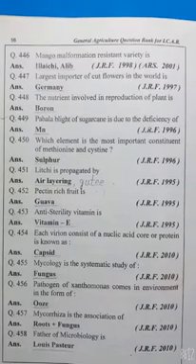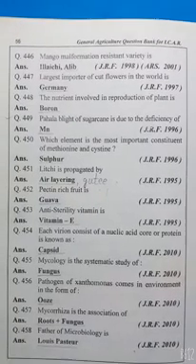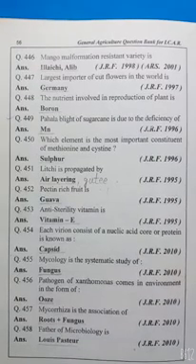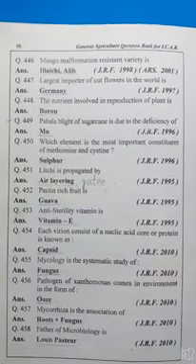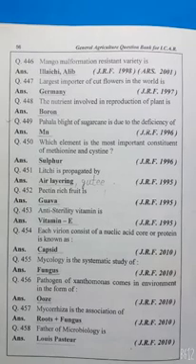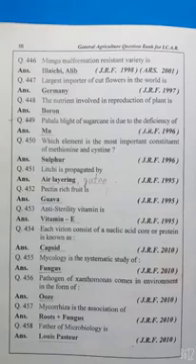Pahala blight of sugarcane is due to deficiency of manganese. Which element is the most important constituent of methionine and cysteine? Sulfur. Lychee is propagated by air layering or Gootee method. Pectin rich fruit is guava. Anti-sterility vitamin is vitamin E.